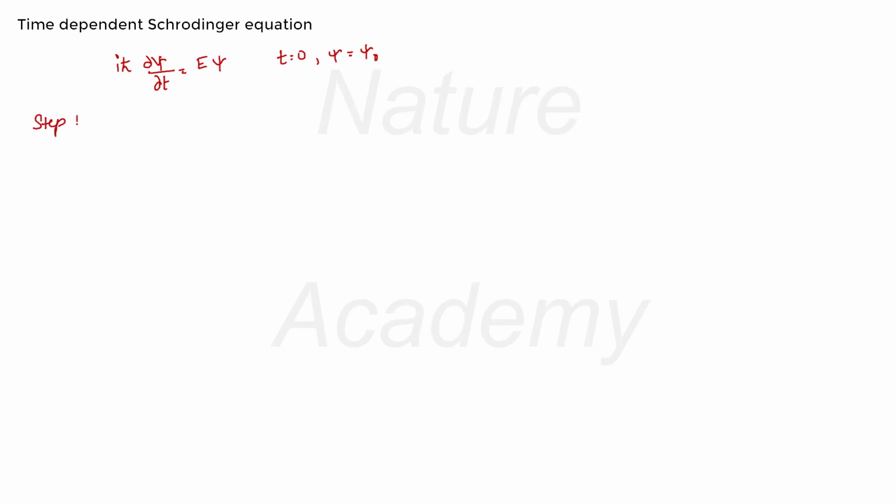So our step 1 was to separate the variables. Here we have ψ, so separate ψ on the left hand side and put t on the right hand side. How can you do it? You can do it by ∂ψ/ψ equal to E/(iħ) into ∂t. Or you can also write ∂ψ/ψ as, I will just multiply and divide by i on the right hand side, so that I get i into E by i into iħ, ∂t.